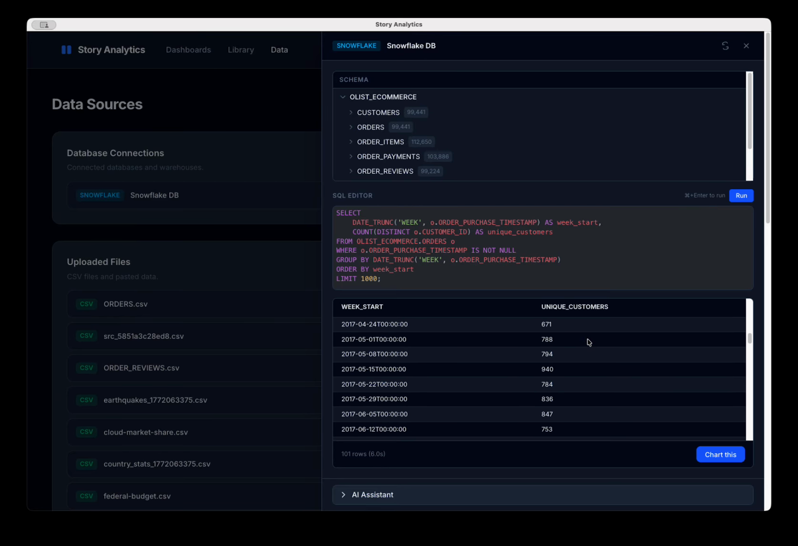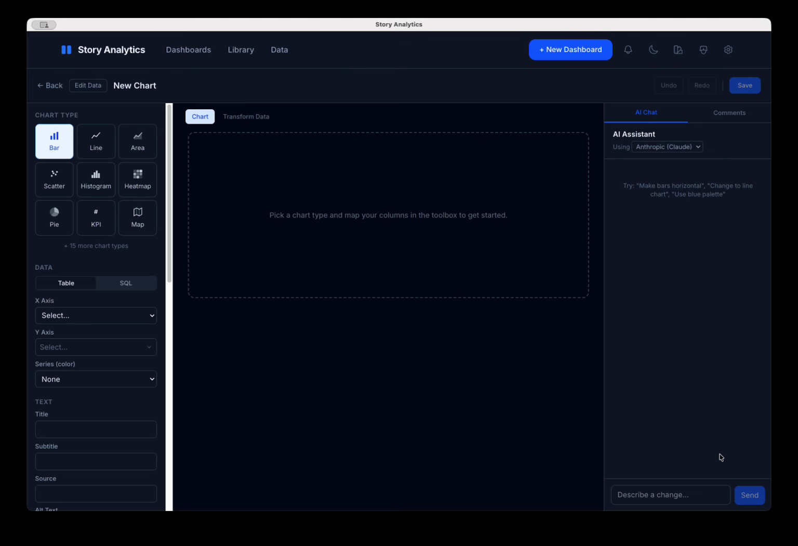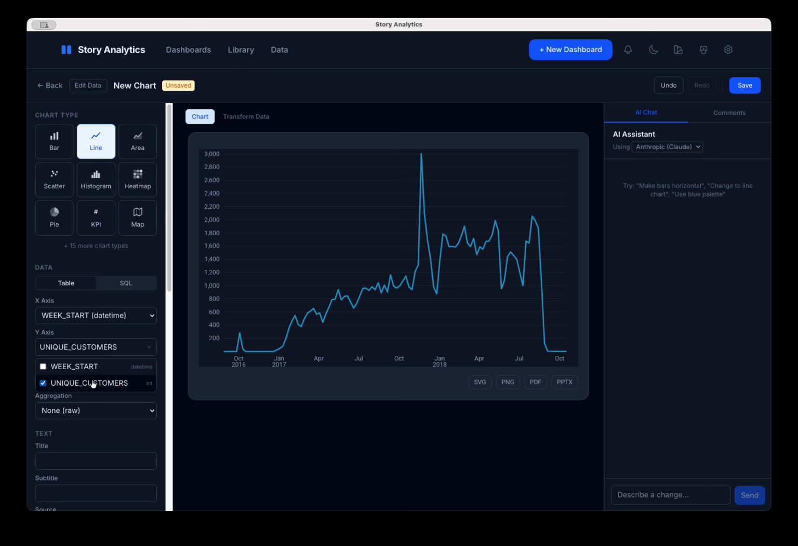Yep, looks pretty good. Let's go ahead and chart this baby. So we'll hit chart this. It's going to carry us over here. A line chart's the pretty obvious choice. So we'll choose week as the x-axis, unique customers as the y-axis, and whoo, man, that's not good. We got some growth and then absolute demolition of the product sometime in 2018.